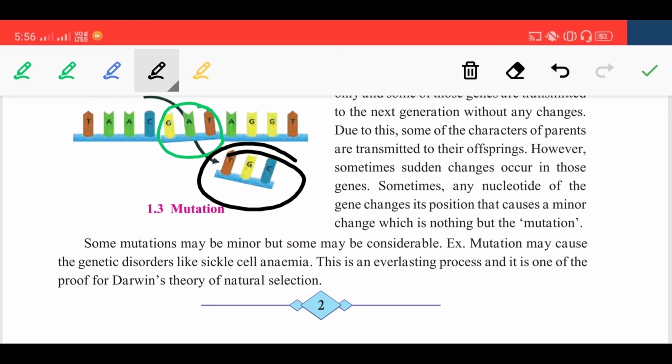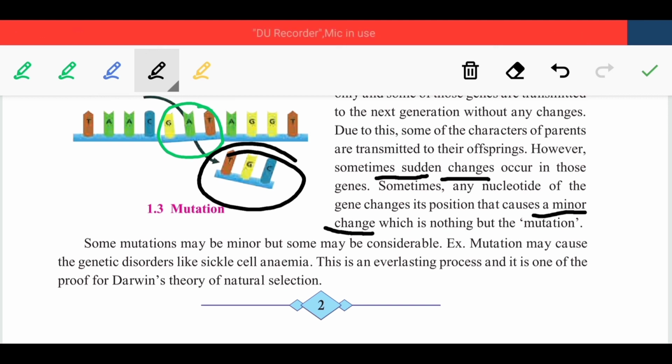There will be minor changes, though they are called minor changes, but remember that sometimes the change will be a sudden change in that particular gene, because genes are responsible for transferring the characters of one generation to the next generation.